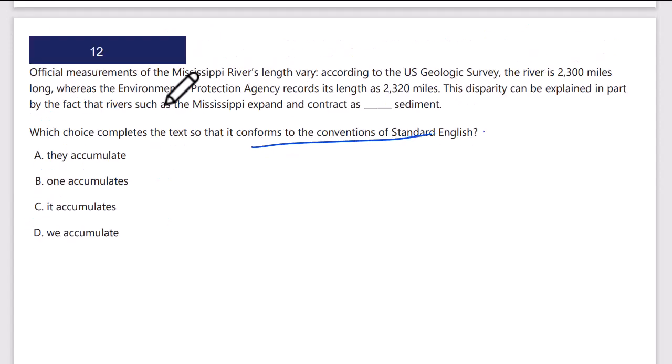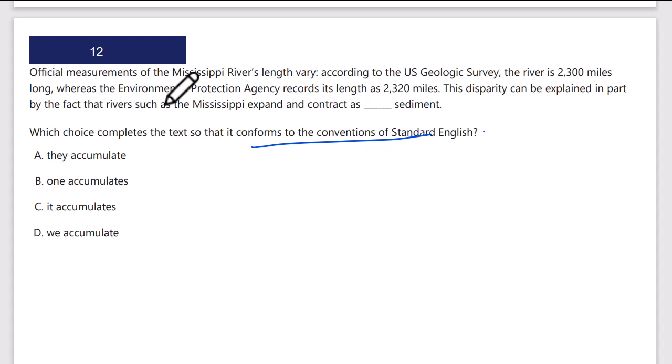Conforms to conventions of standard grammar. This is a grammar question, okay? They accumulate, one accumulates, it accumulates, we accumulate. So singular, plural, pronoun issue here. Let's take a look. Official measurements of the Mississippi River's length vary. According to the U.S. Geological Survey, the river is 2,300 miles long, whereas the EPA records its length as 2,320. Really? They're only off by 20 miles. That's less than 1%. Okay.